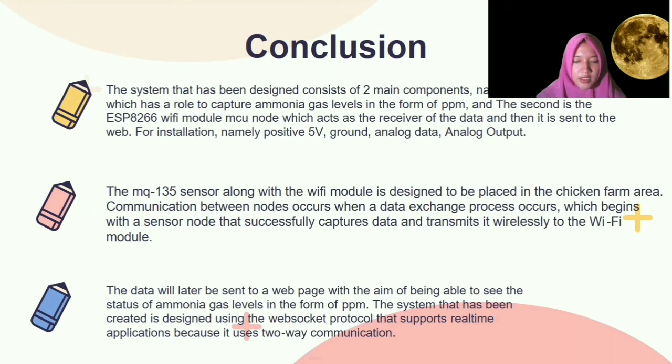You can see that the data uses two-way communication. Because of that, the data is sent and received in real time, because we use the WebSocket protocol. That is a characteristic of an embedded system, which has real-time operation and a specific task, which in this device is an ammonia detector in a chicken farm.